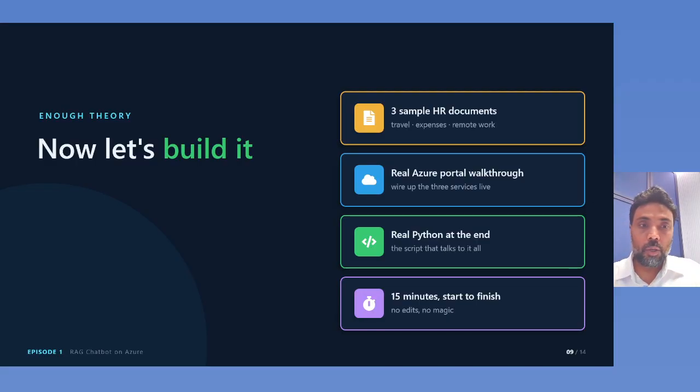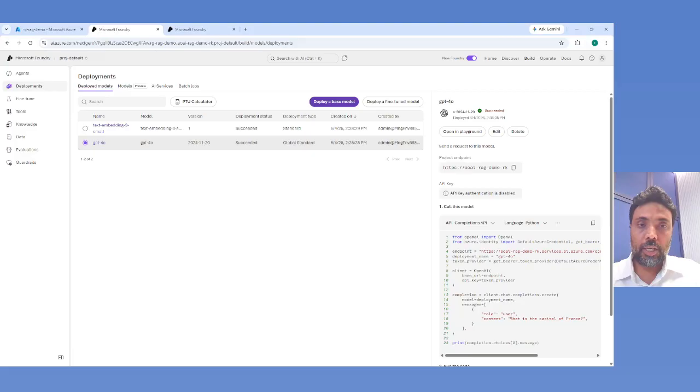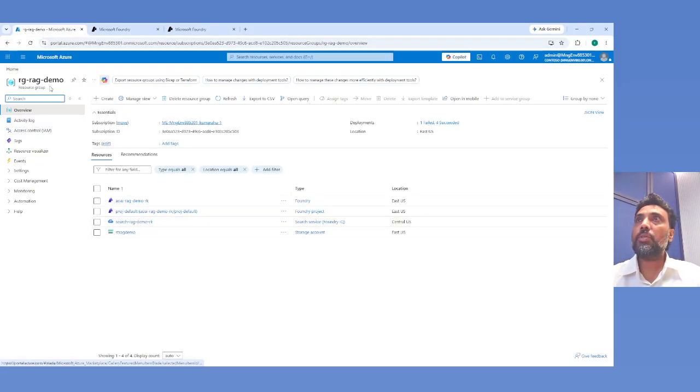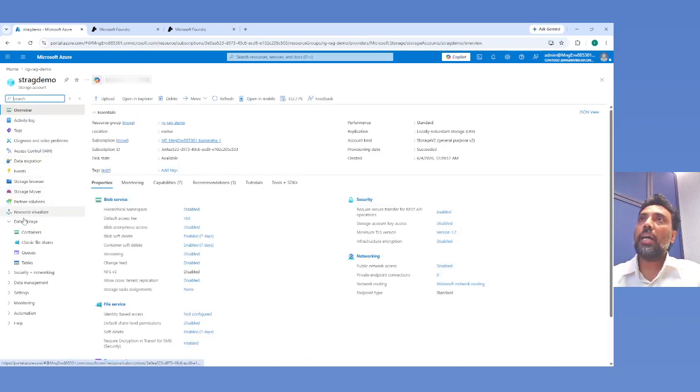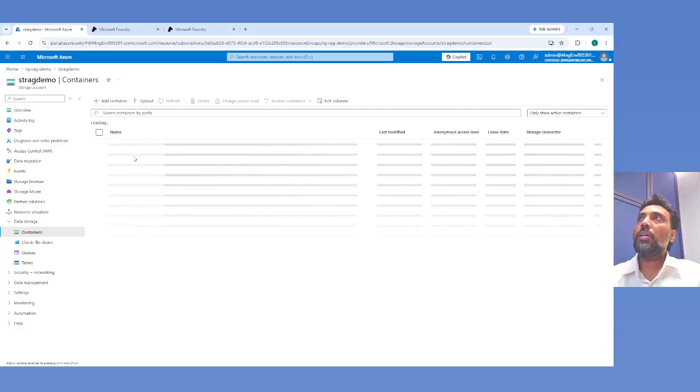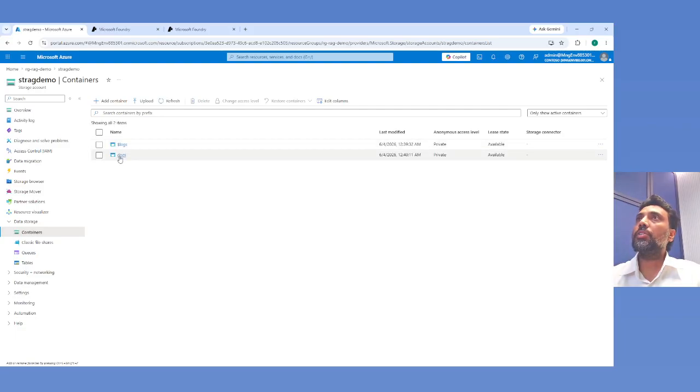So let me quickly go to my Azure environment, and I'll show you here. You can see this is my resource group. Here I have just created these three services: Foundry, Azure AI Search, and blob storage. You can see here in blob storage I have attached documents. This is the folder where I have attached the documents.